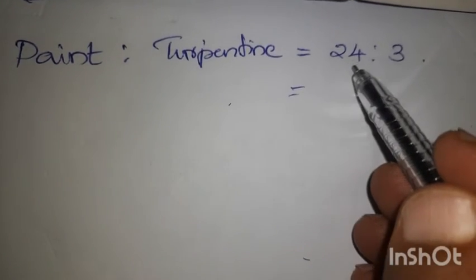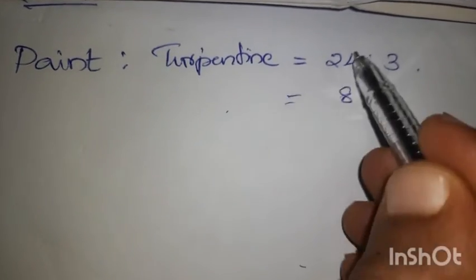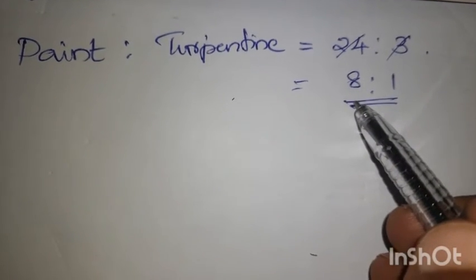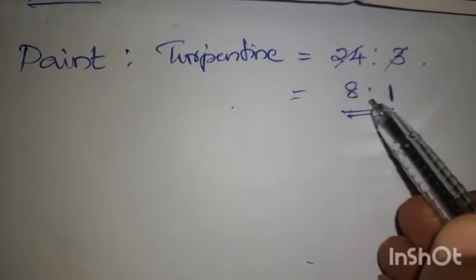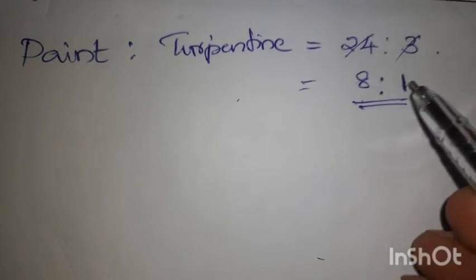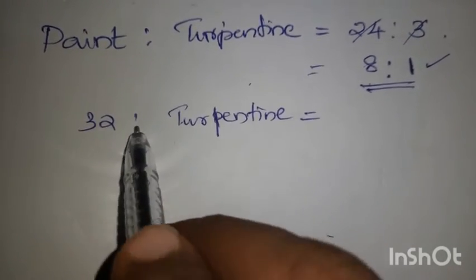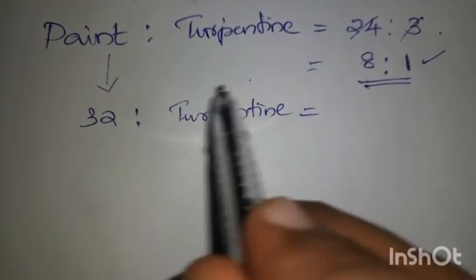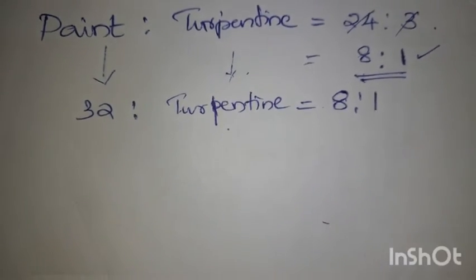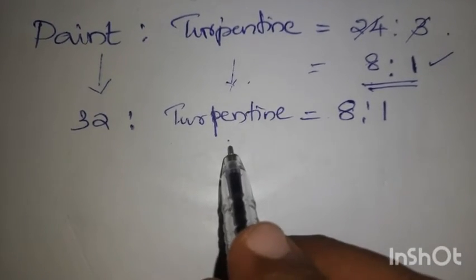If you divide by 3, 8 threes are 24. So 8, then 1. So 8:1 is the ratio. If you are adding 8 liters of paint, 1 liter of turpentine we should add. That is the normal ratio. So using this ratio, you have to find out the next one. So we can write like this: 32 liters of paint. Okay, how much amount of turpentine needed? The ratio is 8:1.